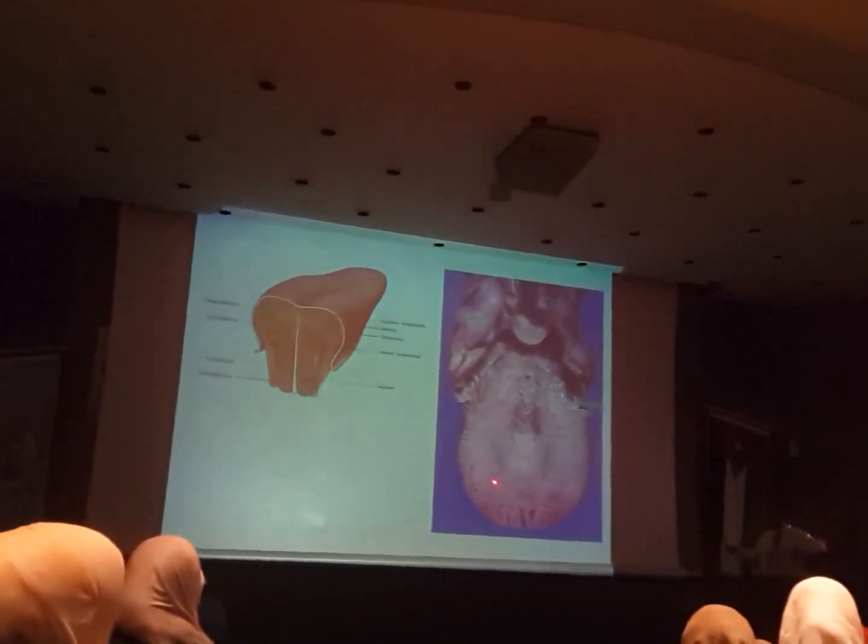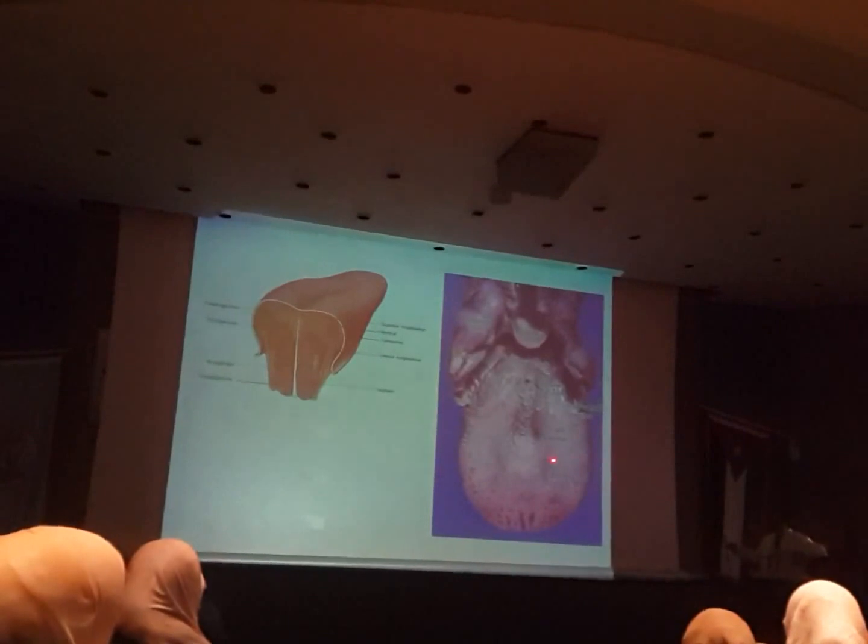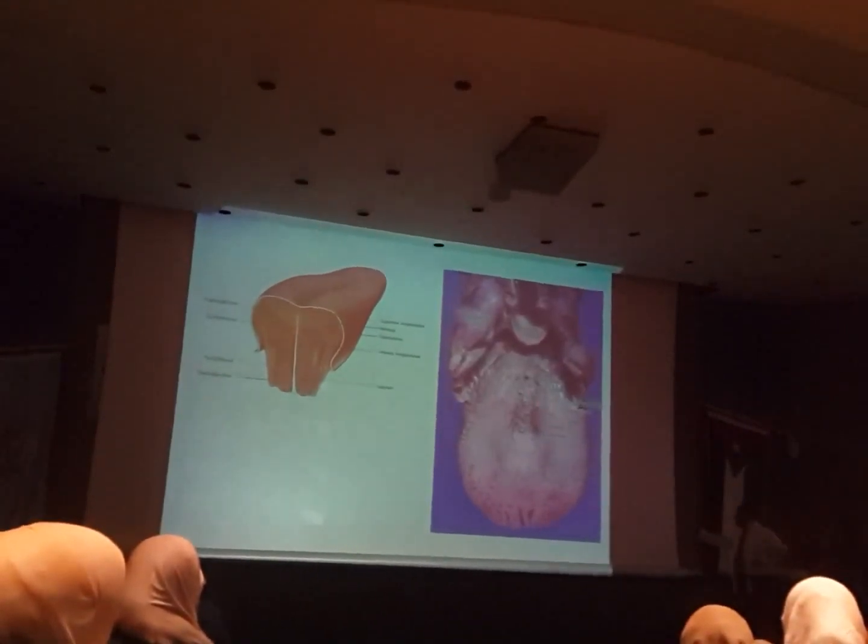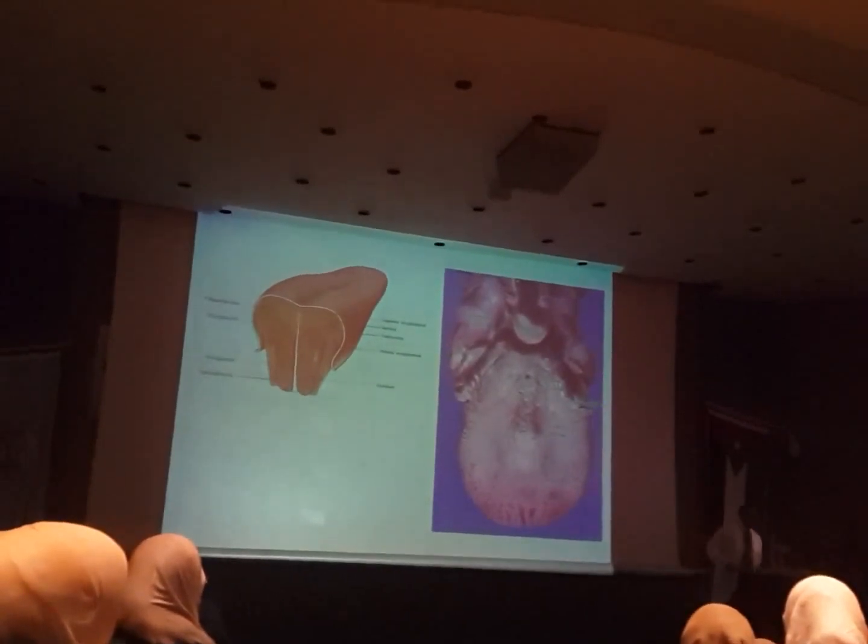So you can see small bits like this one, fungiform. Like those ones. You can see vallate, foliate, and the ones which are very small and difficult to distinguish are the filiform, the most numerous. Why are these papillae there?